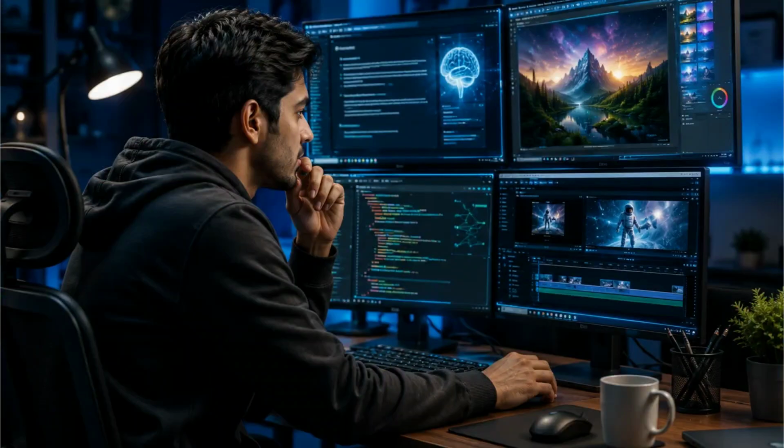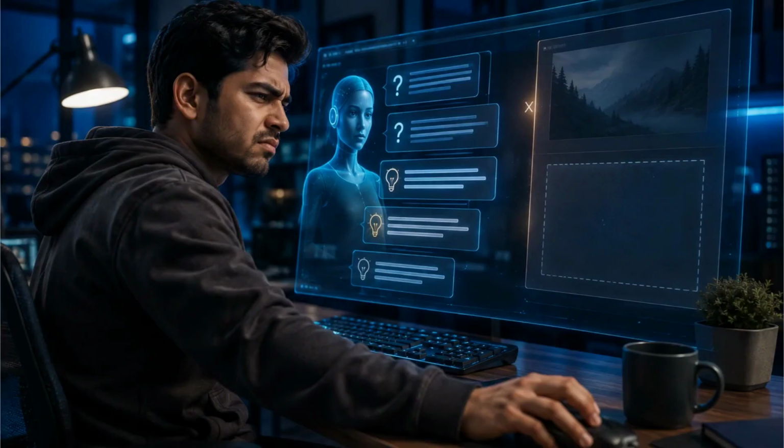Mistake number 4, using the wrong AI tool. Different AI tools are designed for different tasks. Choose the right tool for writing, designing, coding, or creating videos. Mistake number 5, ignoring prompt refinement. Even a small change in your prompt can completely transform the final result.